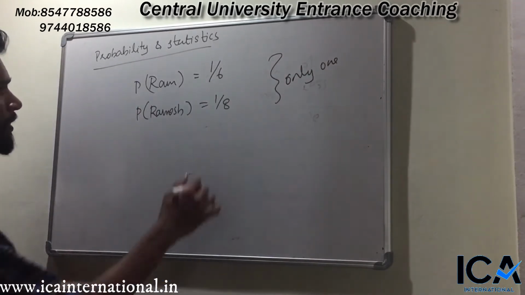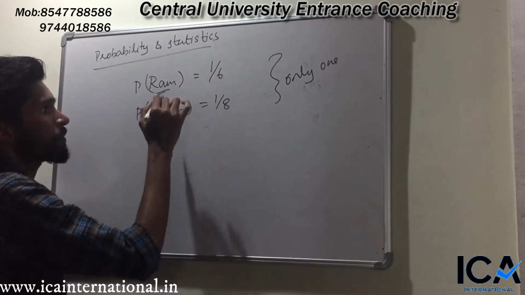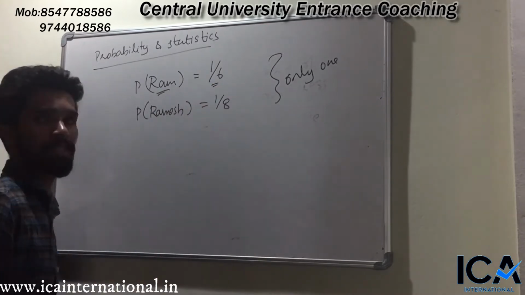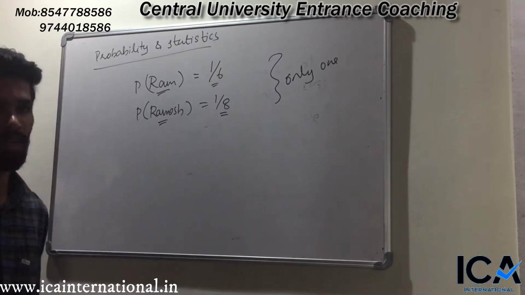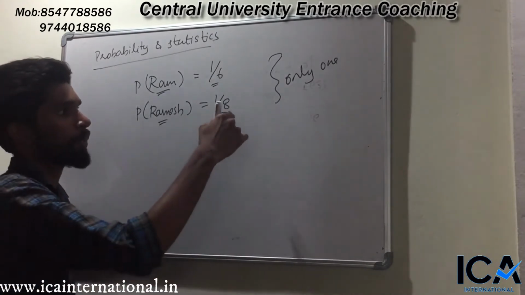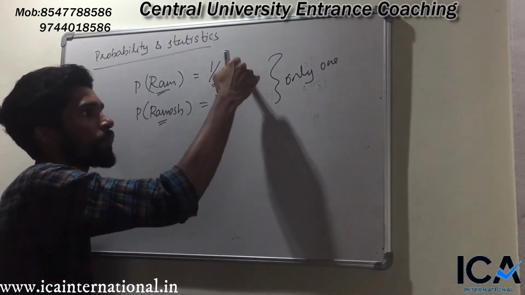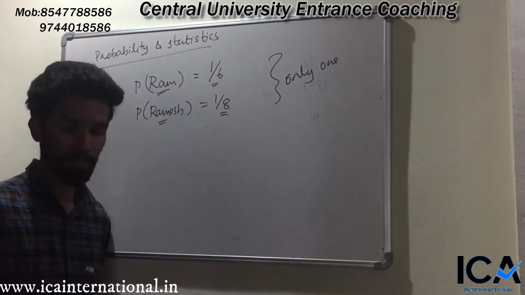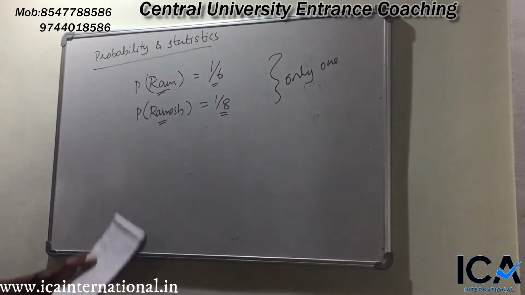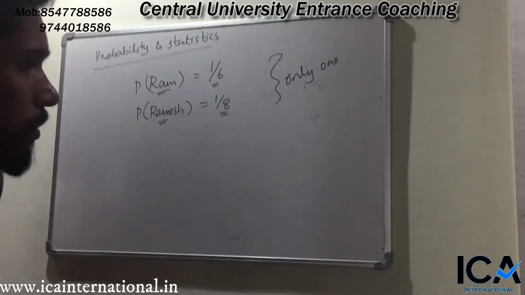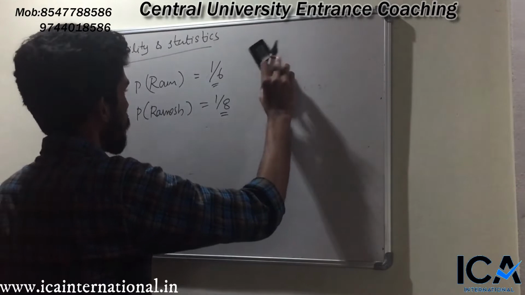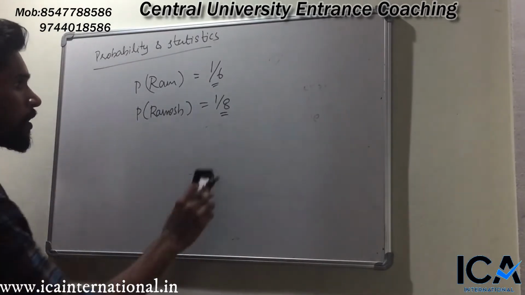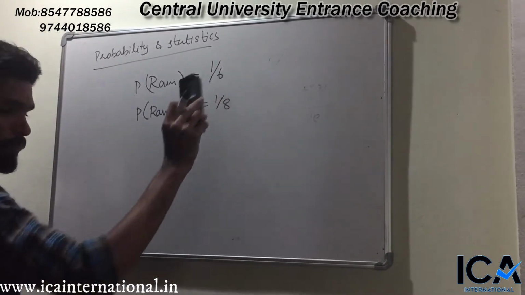So Ram has a chance of 1 by 6 and Ramesh has a chance of 1 by 8 for the selection, and you need to find the chance that only one among these two people will be selected. These are the data provided in the question: P of Ram, the probability of Ram's selection, and P of Ramesh, the probability of Ramesh's selection.